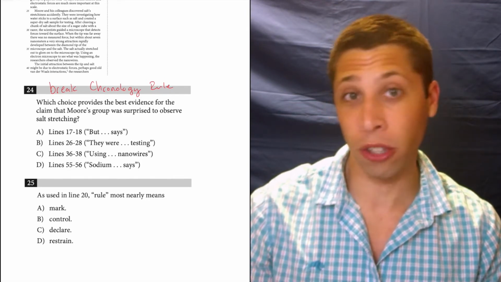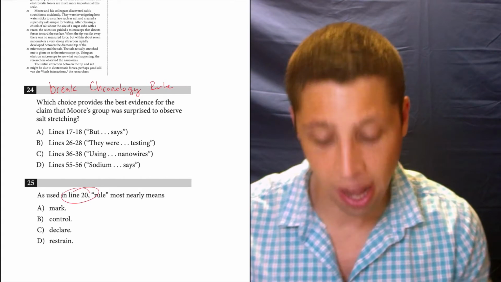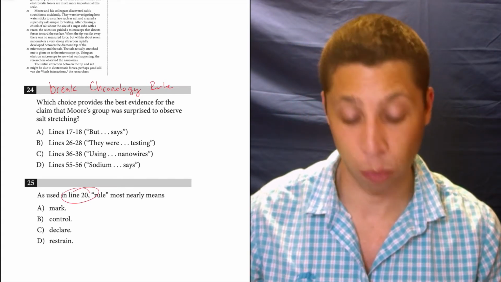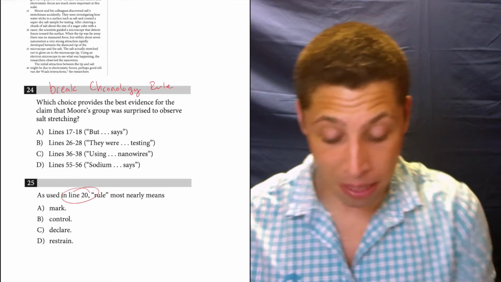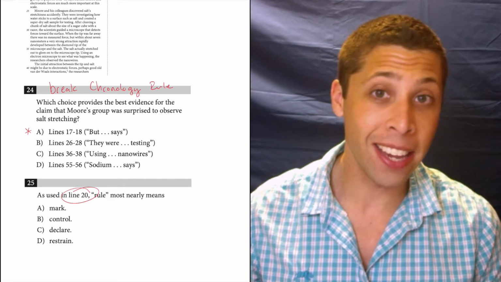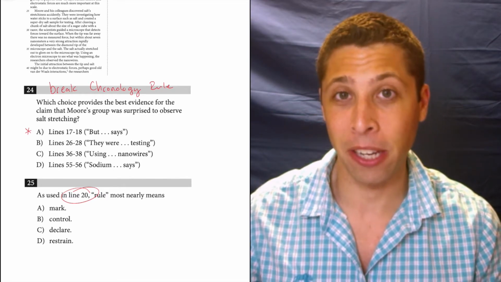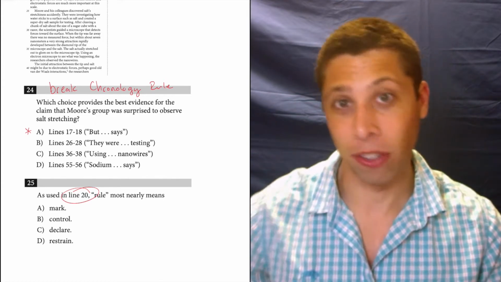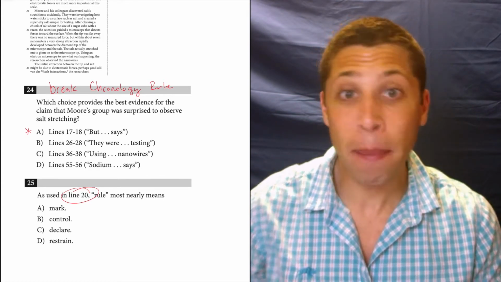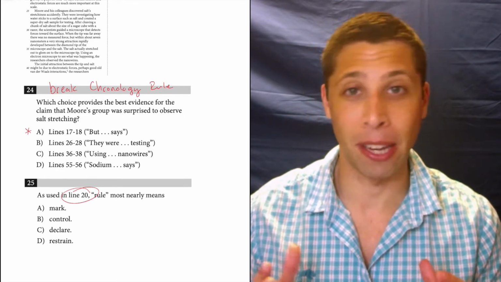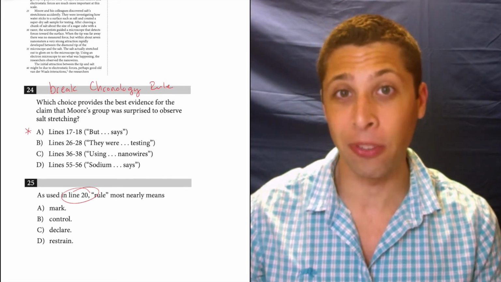So if I were using the chronology rule, that would mean using this line reference for 25 to help inform me about the line reference for number 24. So it probably means that if the chronology rule holds, choice A is the most likely answer to be correct because it's the one that comes before line 20. The questions are supposed to be in order. So that might be where you're leaning. But we should always do the question and make sure we have even more proof than just this rule.